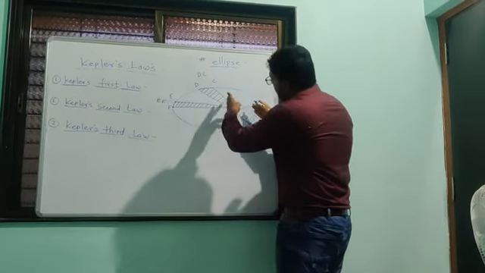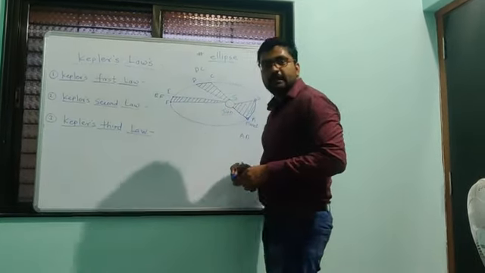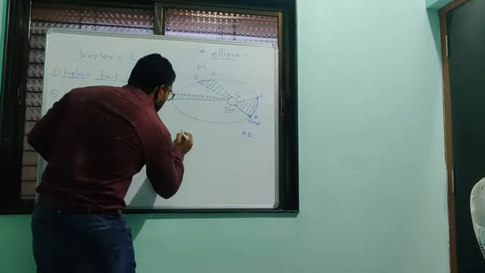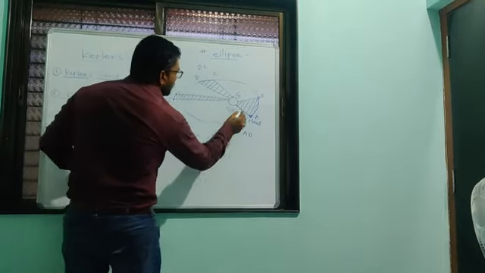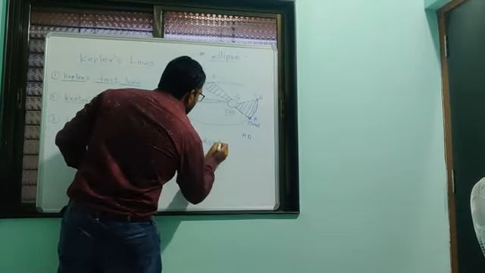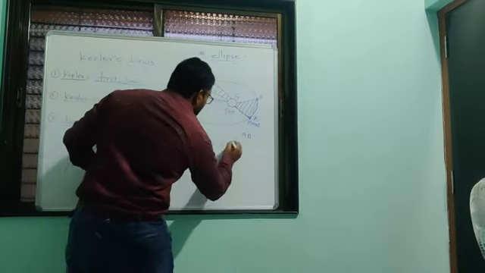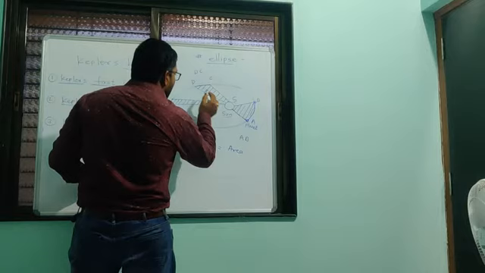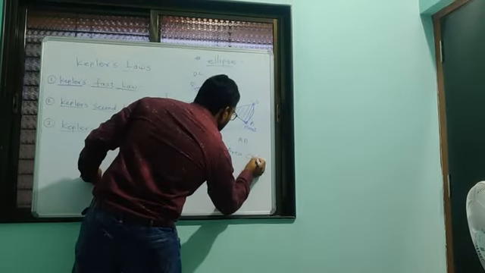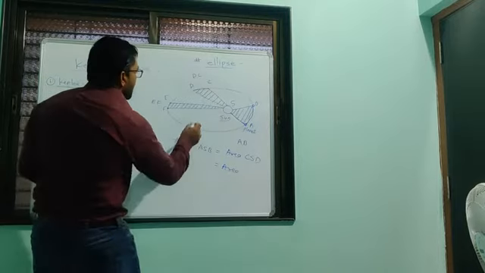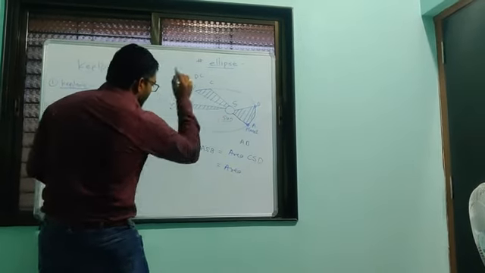If we calculate these three areas, we will find that area ASB will be equal to area CSD, which will be equal to area ESF.